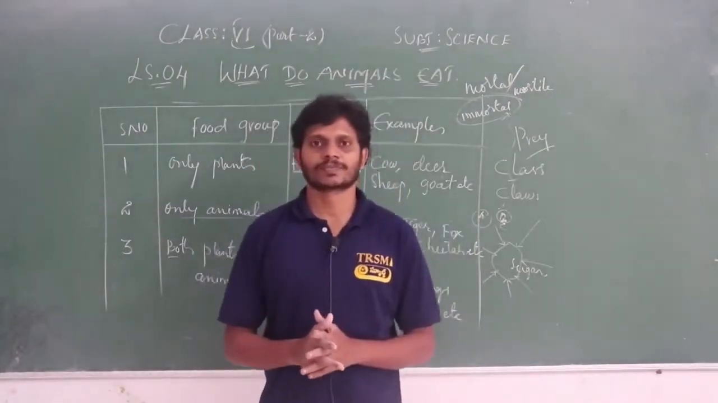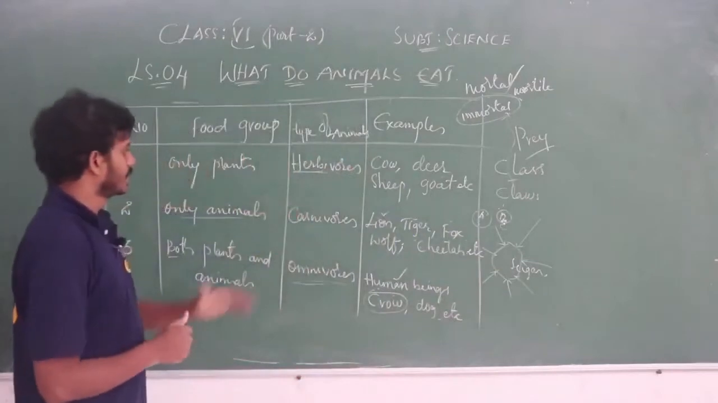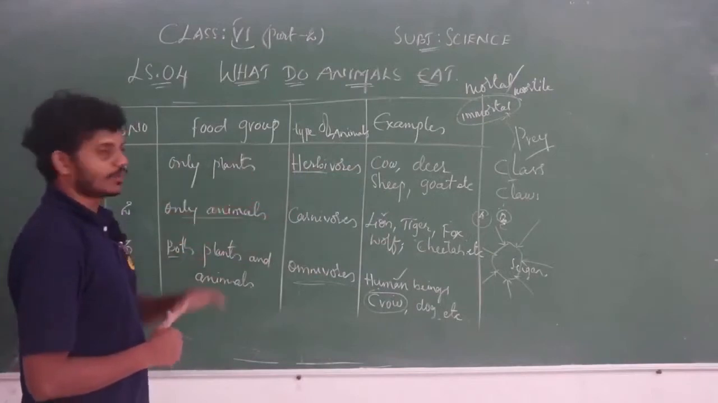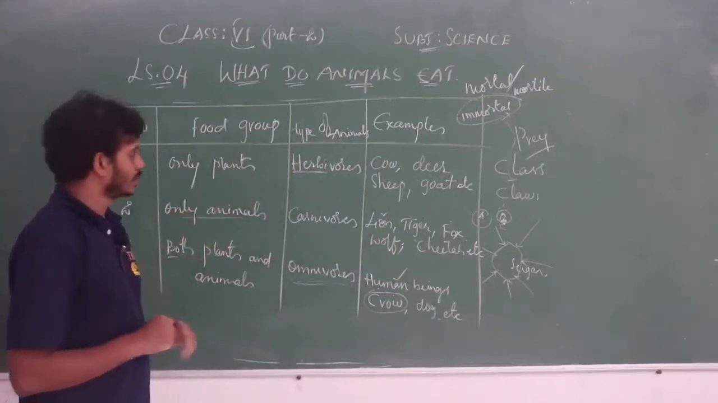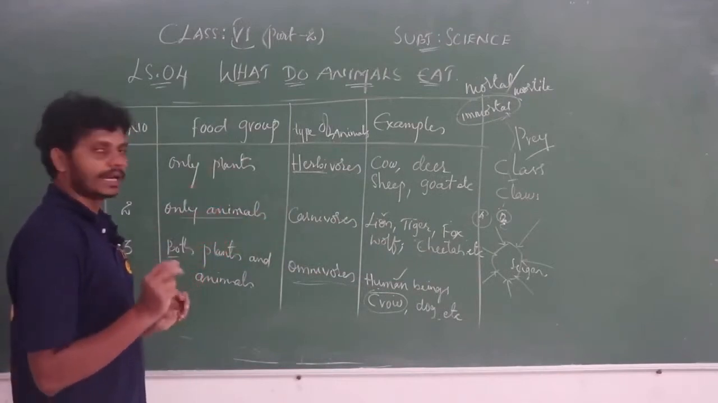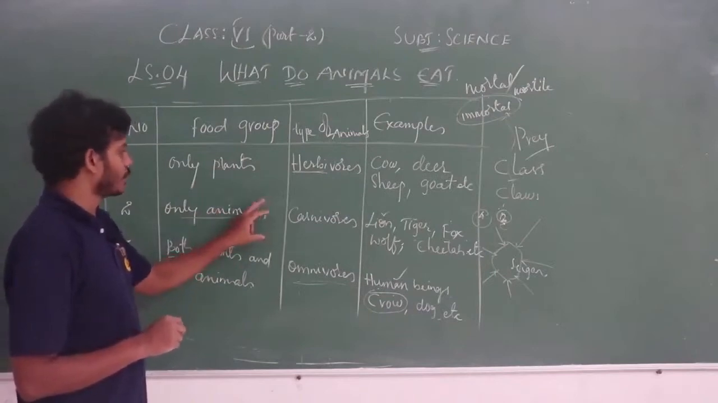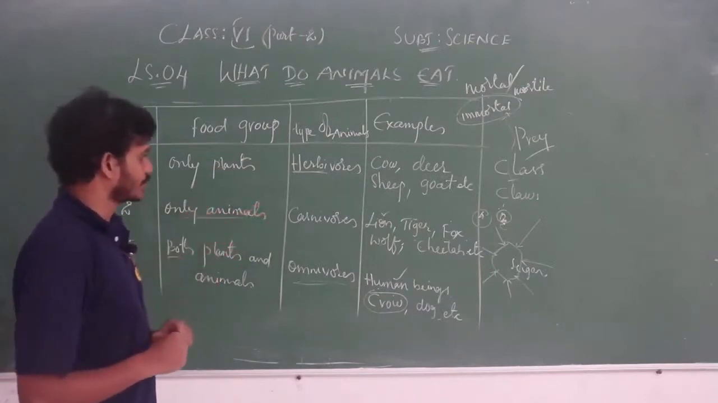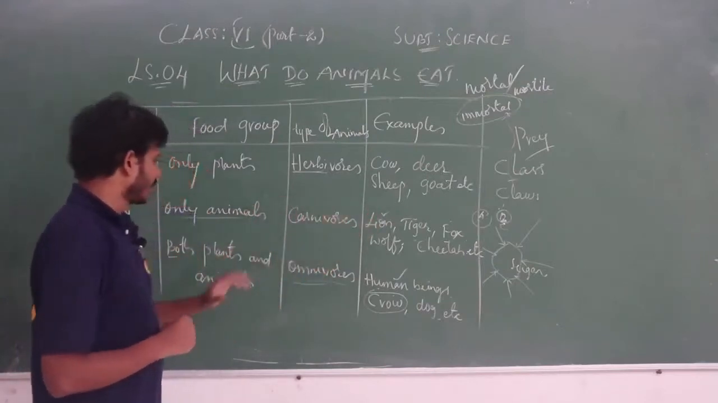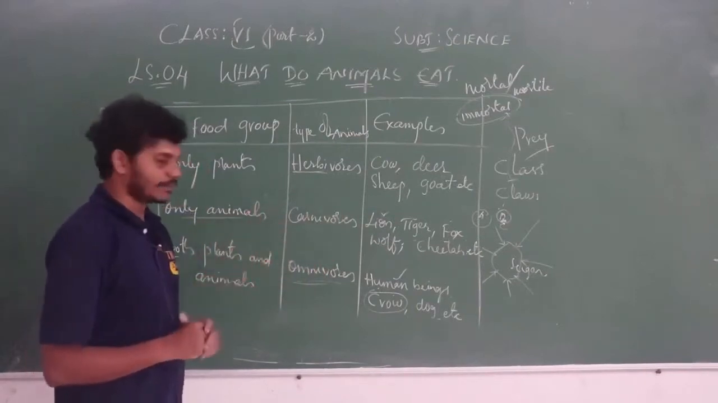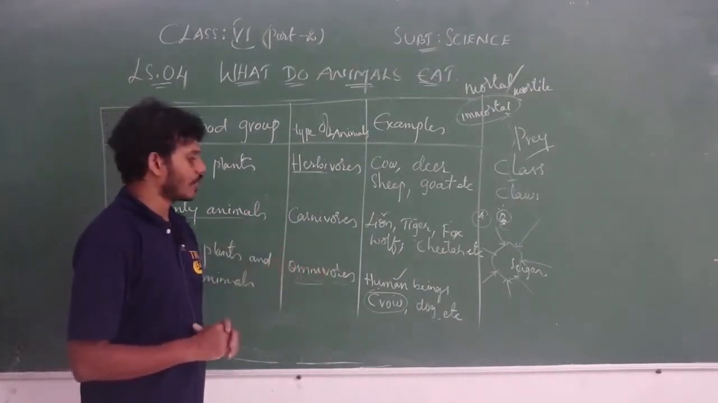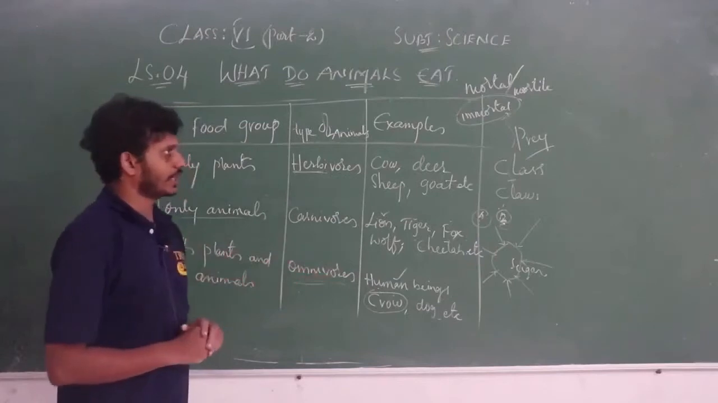Let's see the other one. As we discussed, herbivores, carnivores and omnivores. Herbivores eat only plants or plant products. Carnivores eat only the flesh of animals. Examples: lion, tiger, fox, wolf, cheetah, etc. Next, omnivores eat both plants and animals. Examples: human beings, crow, dog, etc. come under omnivores.